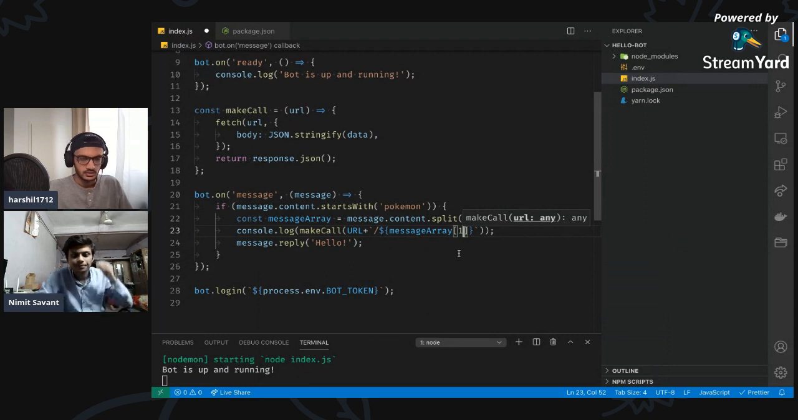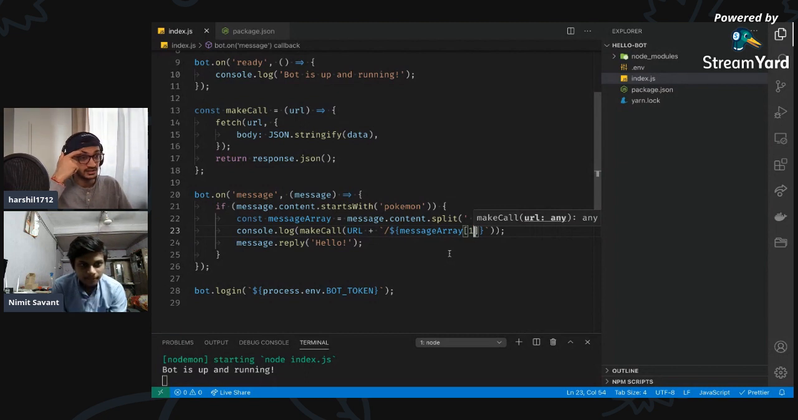Awesome, amazing. I just want to console log this for now. Oh, you're talking about the Discord bot, you're a pro, sir.